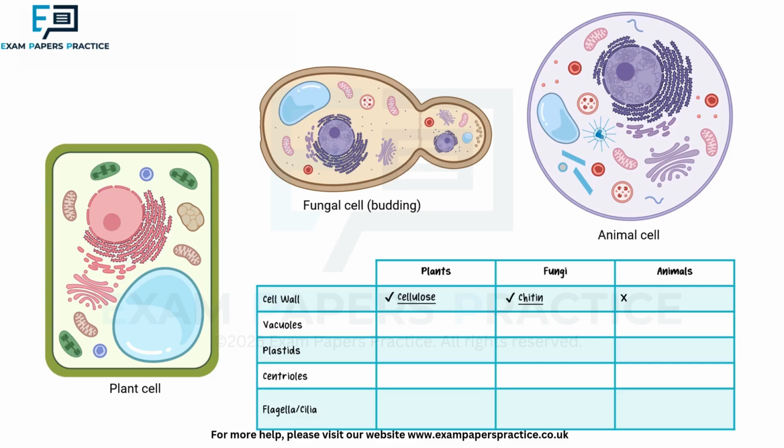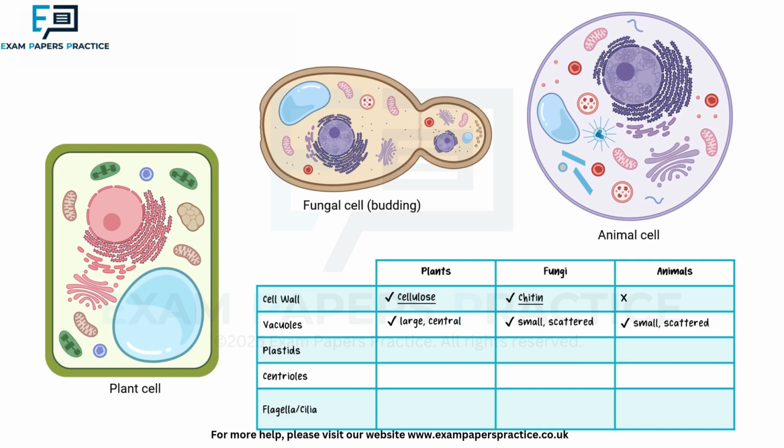All three cell types contain vacuoles. However, their size and function differ. Plants have a large central vacuole whose primary function is to store water, waste products, and provide structural support. If you've ever noticed a houseplant that's droopy because it hasn't been watered, its vacuoles have lost some of their water content and turgor, causing the plant to droop. Fungal vacuoles will vary depending on the species and stages of growth, and the vacuoles range in function from storage, digestion, and osmotic balance. Animal cell vacuoles are small and scattered throughout the cytoplasm, usually involved in storage and transport.